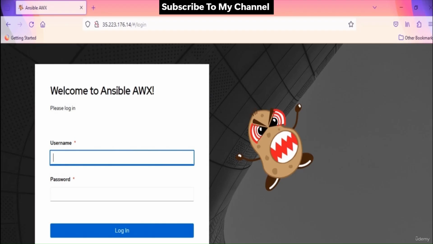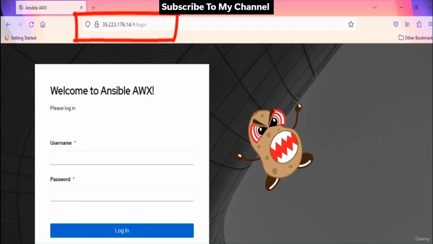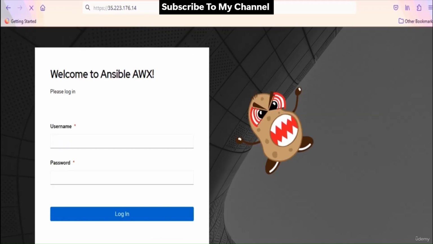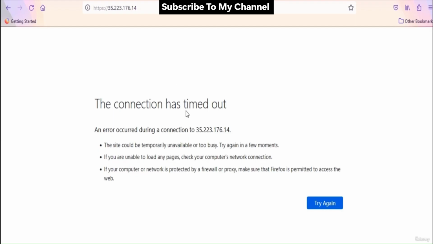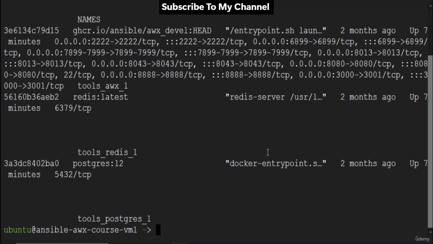Here my TechLatest VM is up and running and I can access the AWX interface in the browser. You can see this interface is running on HTTP. If I try to access this using the HTTPS protocol, I'm getting this error here. So let's make changes to our configuration to access this interface using HTTPS. I'm here in the VM's terminal connected via SSH. AWX is bundled in a container in this VM. We can check its status by running the sudo docker ps -a command in the terminal. You can see these three containers are up and running.